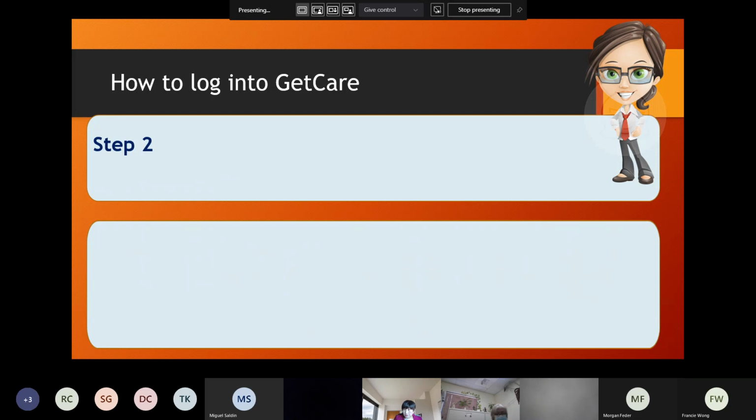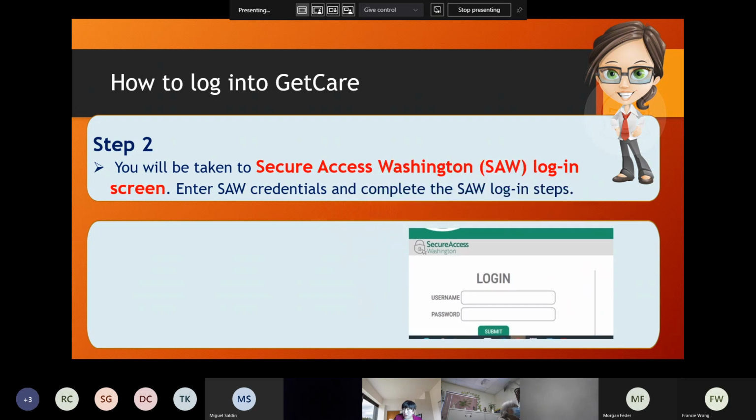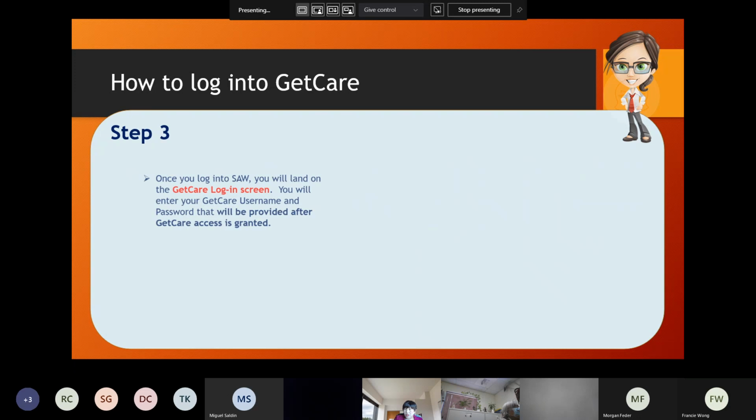What is step 2? Once you click staff login, you'll be taken to Secure Access Washington, the state portal. For security reasons, the state added this Secure Access Washington login process. Then you enter your SAW username and password. If you don't have your SAW account yet, you'll be creating one after you get GetCare access.